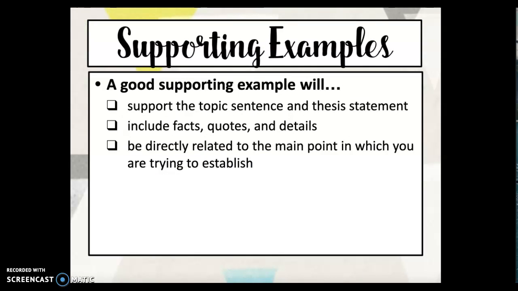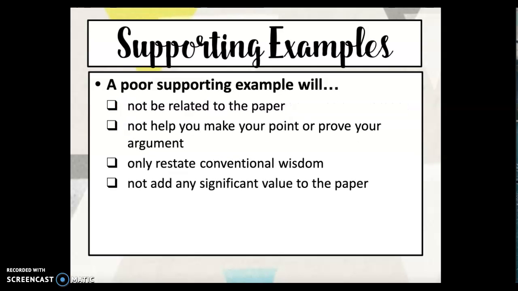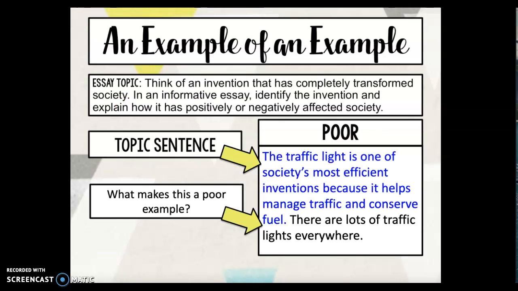So a good supporting example, this is our next part of our body paragraph. A good supporting example will support the topic sentence and thesis statement, include facts, quotes, and details, and be directly related to the main point which you are trying to establish. A poor supporting example will not be related to the paper, not help you make your point or prove your argument, only restate conventional wisdom, and not add any significant value to the paper.